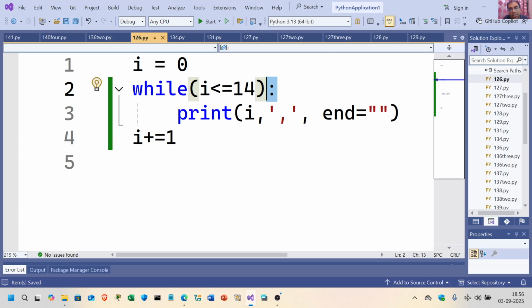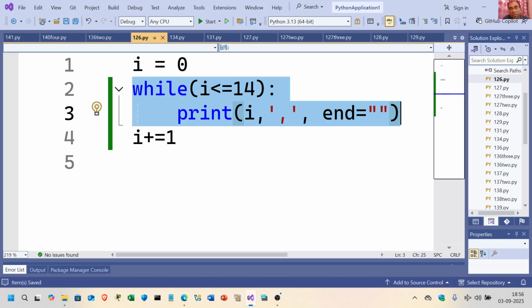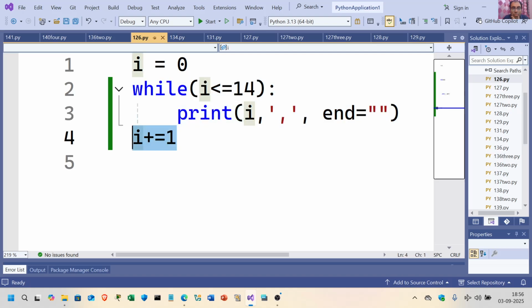Now there are many things I want to highlight in this code. First thing is that this is a while loop or officially while statement. This piece of code, i plus equal to 1, is outside the while. This will be an infinite loop. Why is it an infinite loop? Because here you are putting i equal to 0 initially. You are putting it less than or equal to 14, which is true. You keep on printing it.